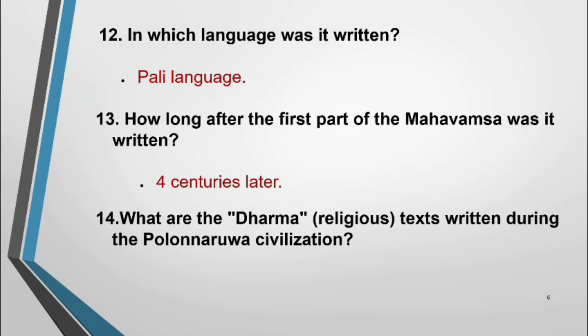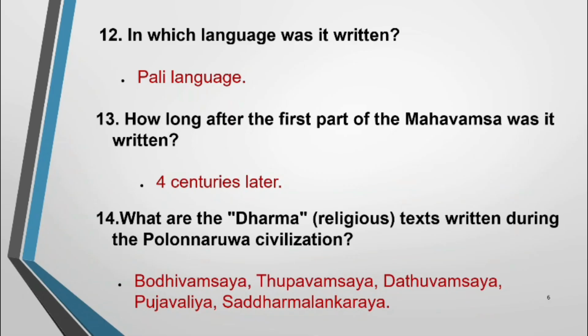Question number 14. What are the dharma or religious texts written during the Polonnaruwa civilization or Polonnaruwa period? First one Bodhivansaya, second one Thupavansaya, Dhatuvansaya, Pujavaliya, Saddharma Lankare. 1, 2, 3, 4, 5. 5 books. 5 religious books can be seen written in Polonnaruwa kingdom. They are Bodhivansaya, Thupavansaya, Dhatuvansaya, Pujavaliya and Saddharma Lankare.